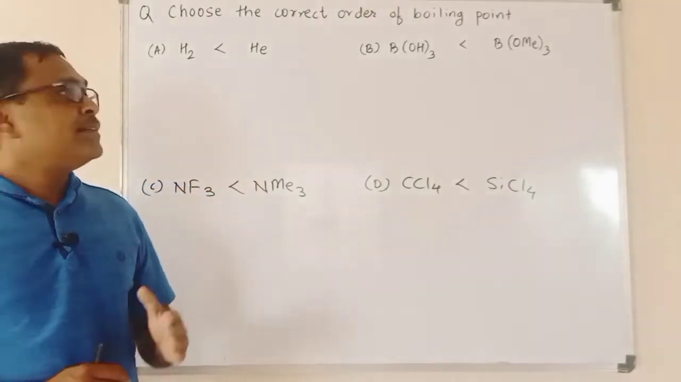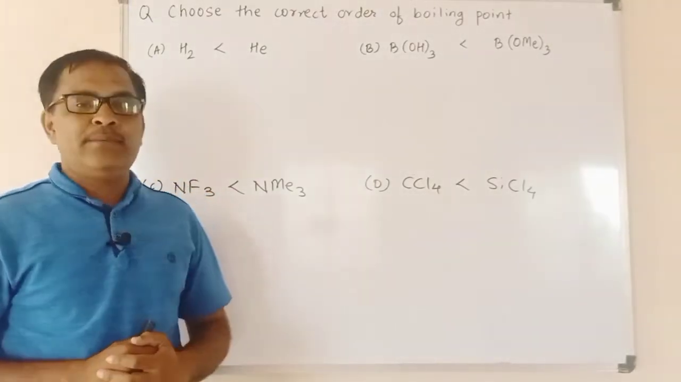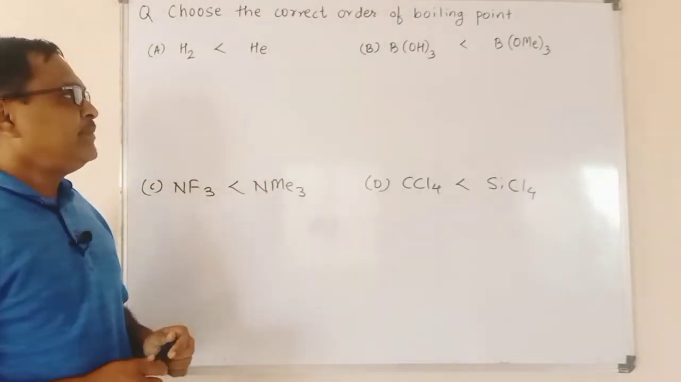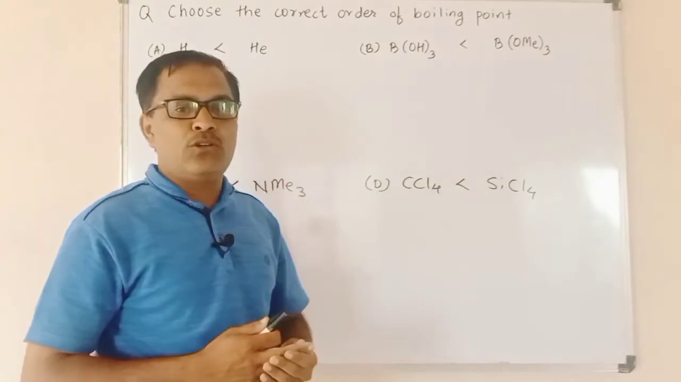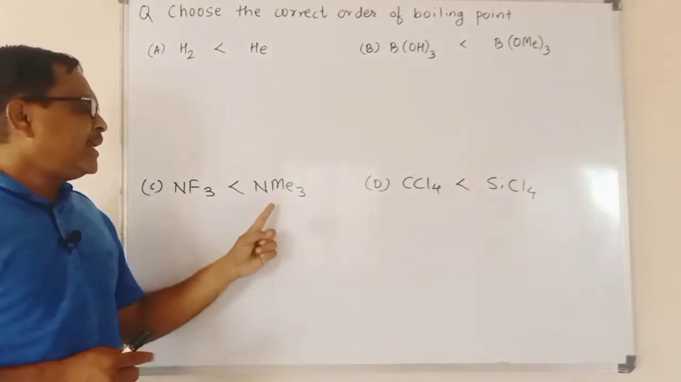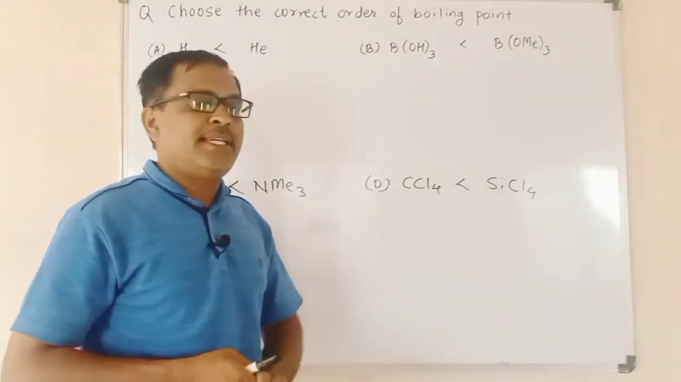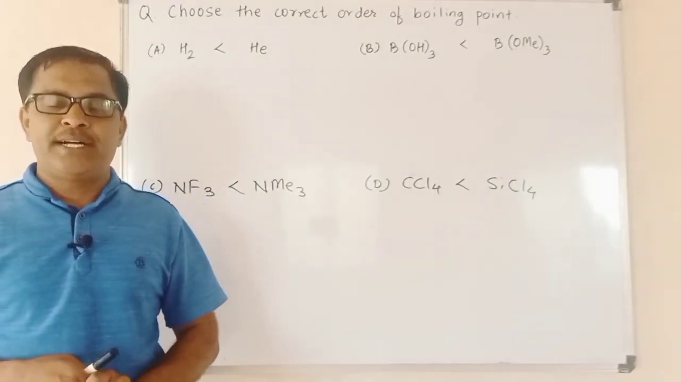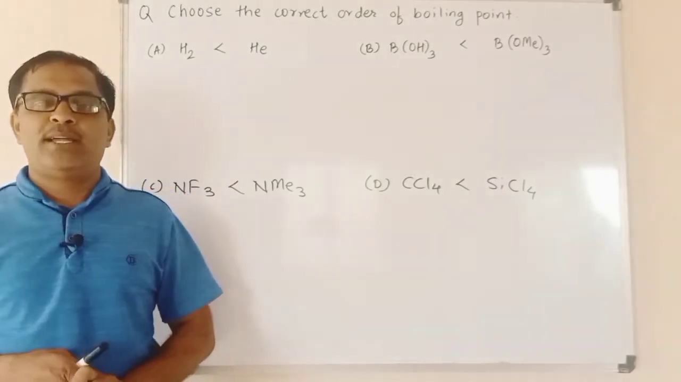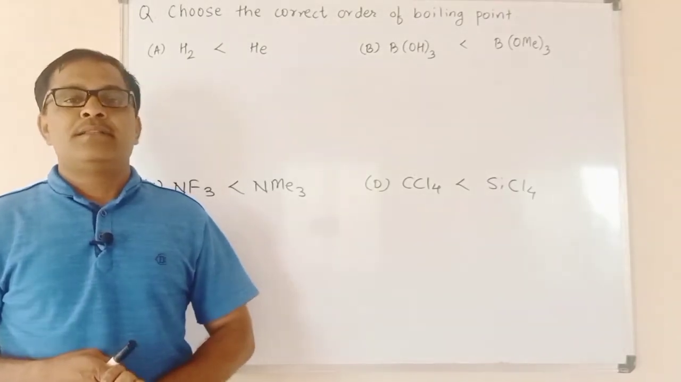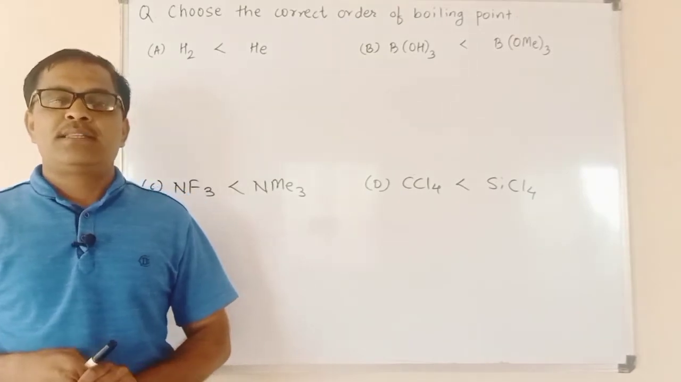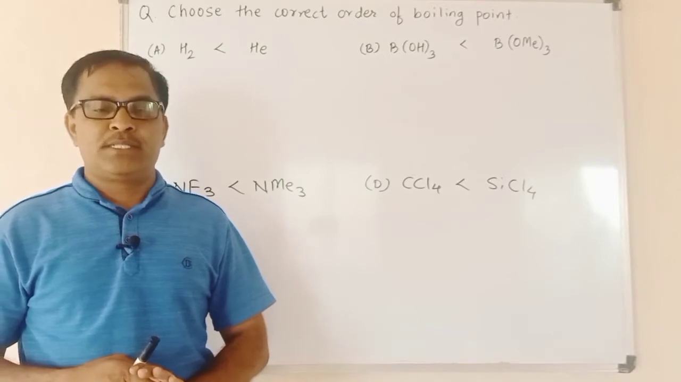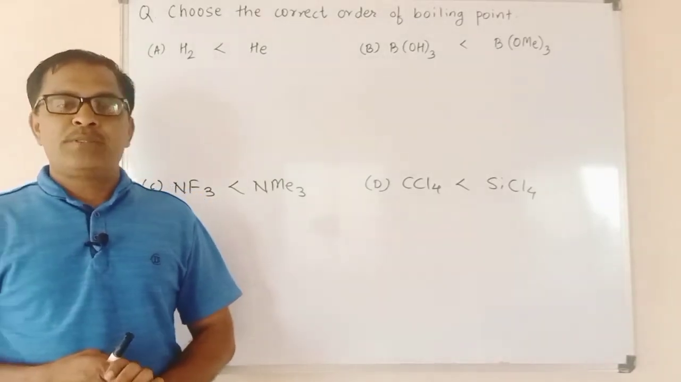The question is, choose the correct order of boiling point from the given options. The options are: H2 < He, B(OH)3 < B(OMe)3, NF3 < NMe3, and CCl4 < SiCl4. Out of these options we have to find the correct order of the boiling point. Here we are going to give the solution on the basis of the factors which decide the boiling point of a given substance. So let us go with the options one by one.